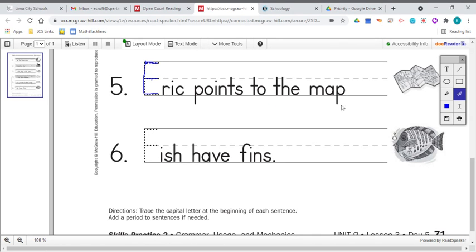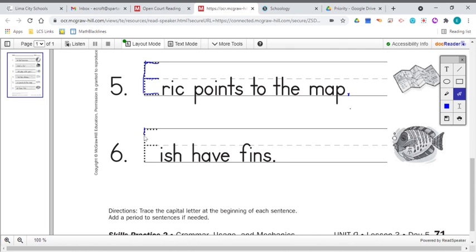Eric points to the map. So this one would end again with a period at the end. It's a telling sentence. It's a declarative sentence. Do you remember that word? Declarative sentence? All right. We are on our last example, example number 6. Fish have fins. Fish have fins.